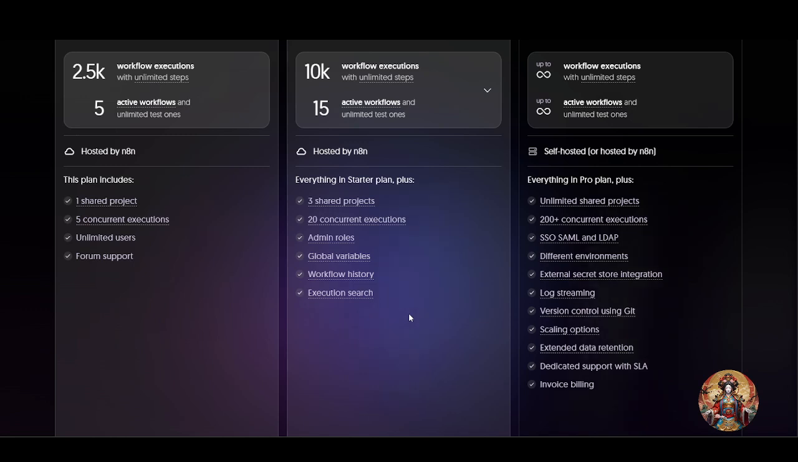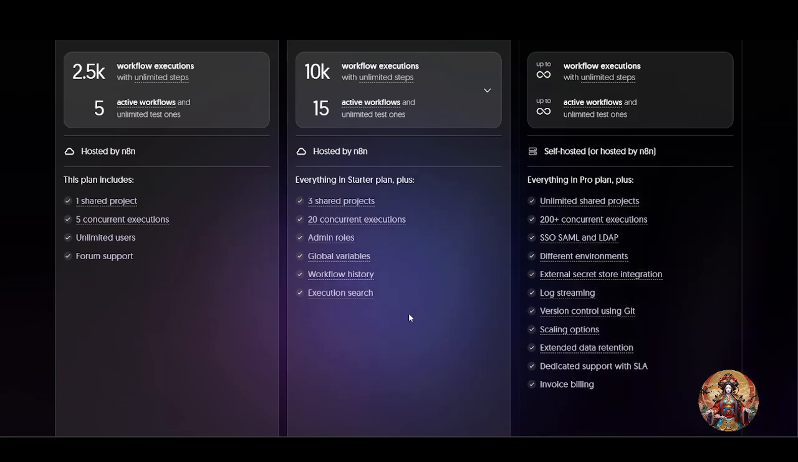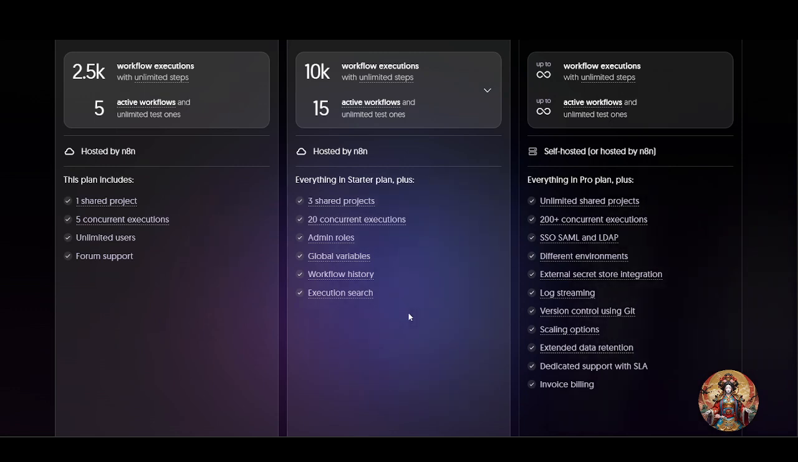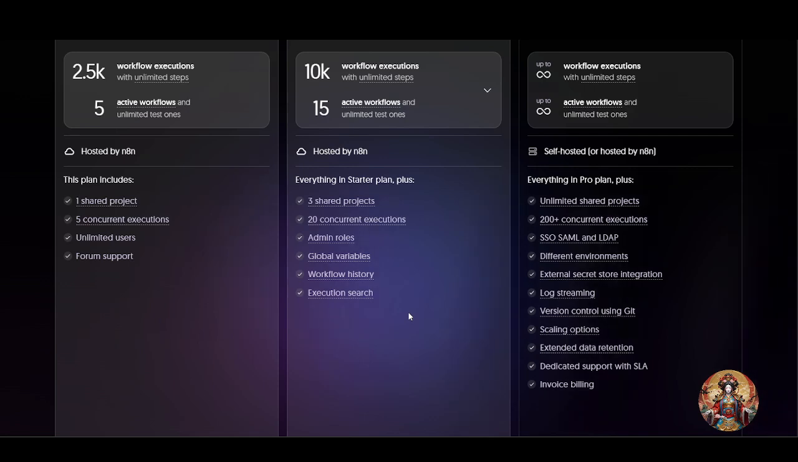One cool thing about N8N, you can host it completely on your own infrastructure for full control over data and workflows. That's a huge win for privacy focused teams.